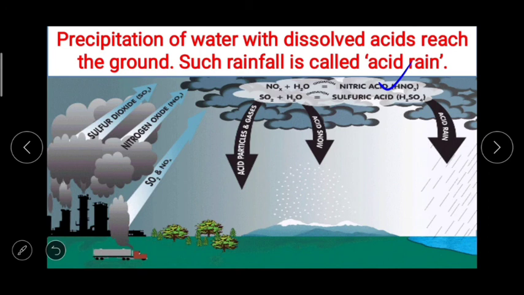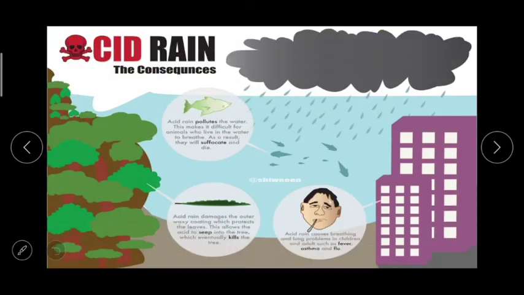These rains are harmful to living organisms as well as the non-living objects. And acid rain may pollute the water. This makes it difficult for animals who live in the water to breathe. As a result, they will suffocate and die. Acid rain damages the outer waxy coating which protects the leaves, and this allows the acid to seep into the tree, which eventually kills the tree. Acid rain causes breathing and lung problems in children and adults, such as fever, asthma and flu.